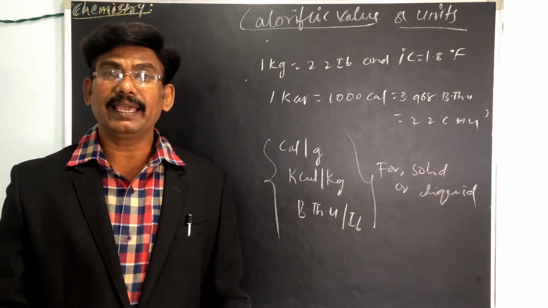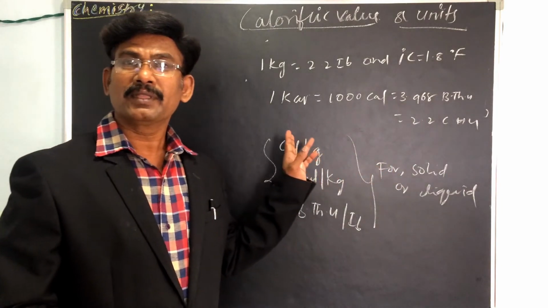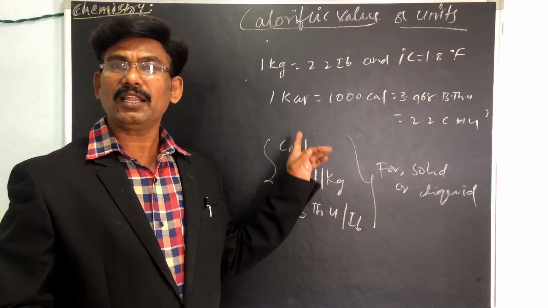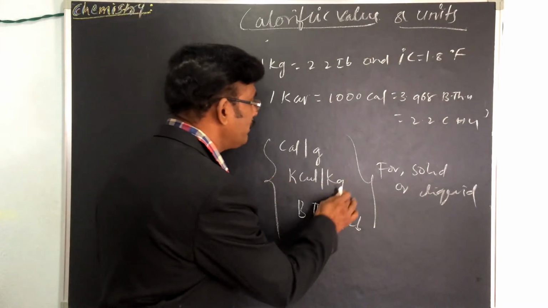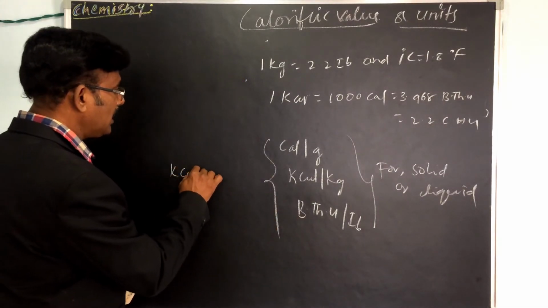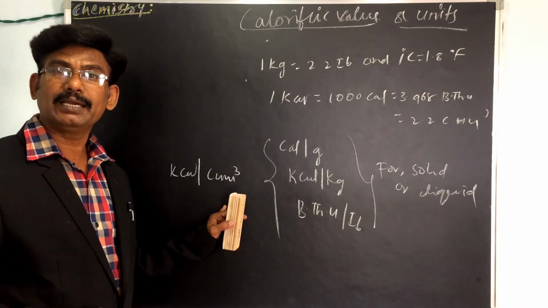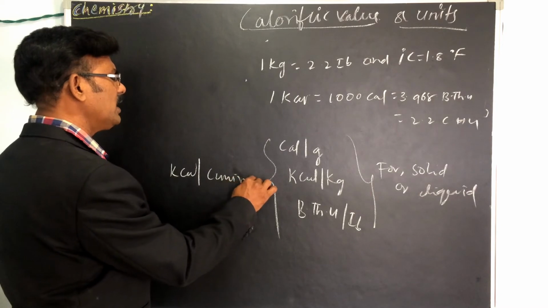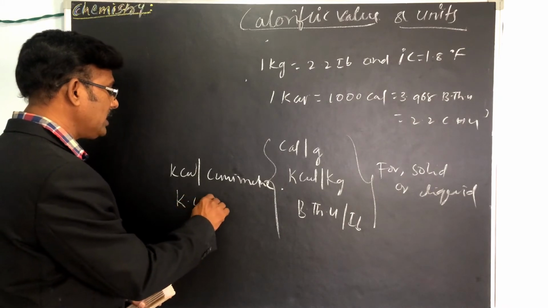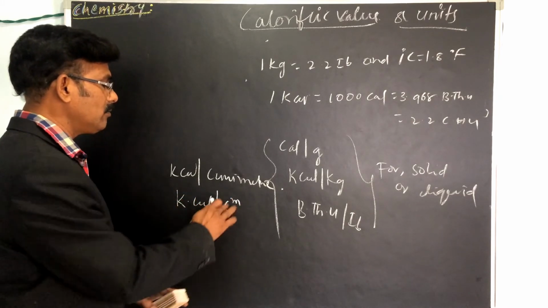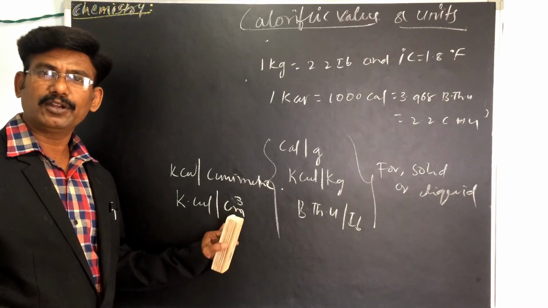But for gaseous fuels, how do you express it? Simply kilocalories per cubic meter. Cubic means 3, so we can express it like this, kilocalories per meter cube.